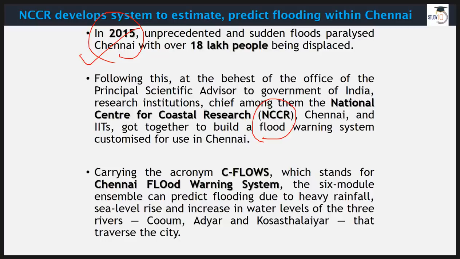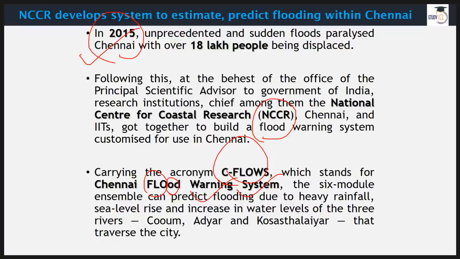So to get rid of this sort of situation, finally NCCR, with the Principal Scientific Advisor to the Government of India, and research institutions, chief among them the IITs, including IIT Chennai, were roped in, and they have worked on this. They have introduced CFLOWS. CFLOWS stands for Chennai Flood Warning System, right? This is how you write it, with a small letter o and d.